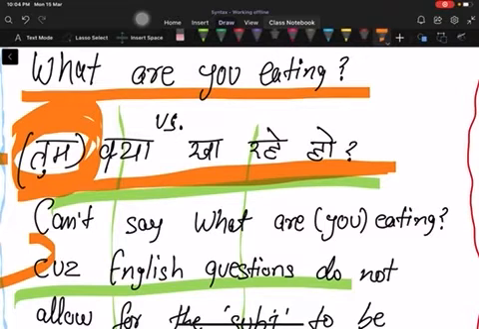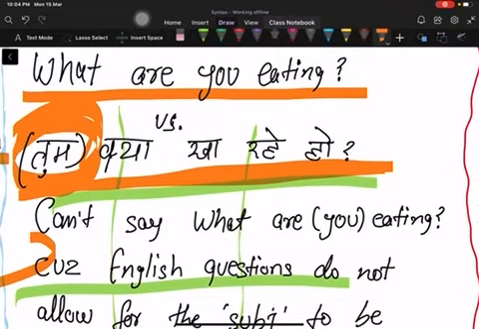because we can retrieve that knowledge, that word or that part of the sentence. We can retrieve it, but in English you cannot do that.